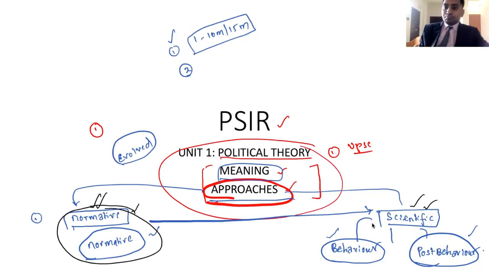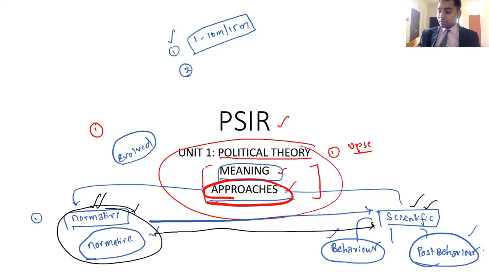We evolve over a period of time by overcoming the mistakes in our previous things. We want to overcome that. As a result, we develop, right? Similarly, any discipline also develops in the same way. First, it will start at some place, then there will be some loopholes in it, then they will overcome it, then they are going to create some new dimensions. So from normative approach to scientific approach, they are asking how the evolution story is.